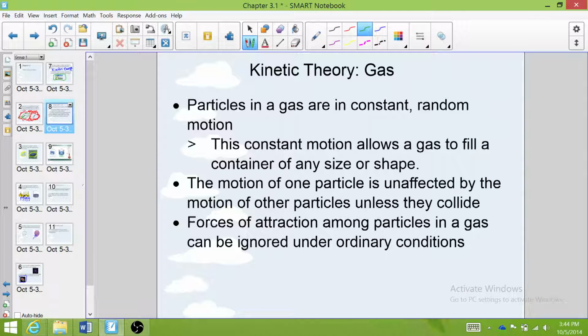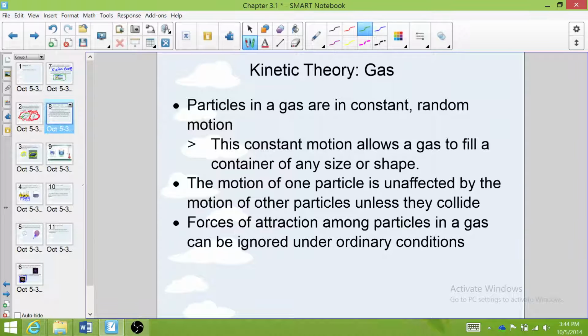And the forces of attraction among the particles in a gas can be ignored under ordinary conditions. Now, this is pretty important because it turns out all mass, all matter, has an attractive force between all other matter. So particles inside any kind of state of matter are always attracted to each other. But in a gas, these particles are moving so fast and so far apart that those forces of attraction are basically zero. So scientists just kind of ignore them.